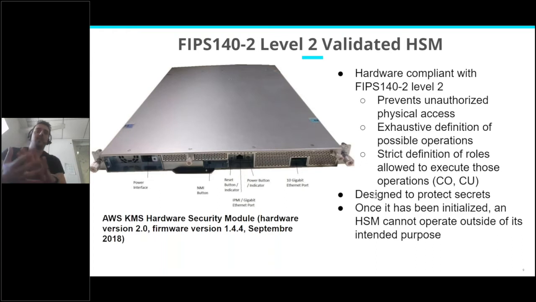So it's a fundamental brick of security because it's not as programmable as a server. It's really just designed to protect secrets. So that's the first principle, and KMS is using a lot of HSMs.